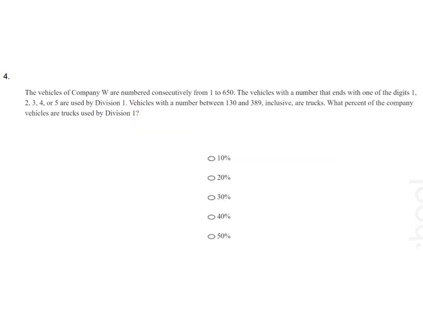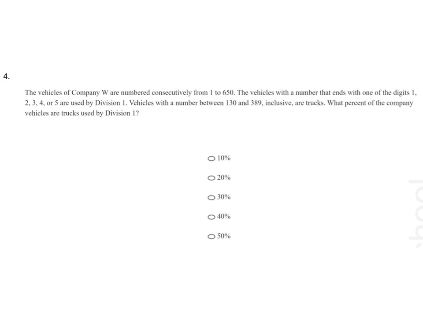We are in the fourth question. The vehicles of a company W are numbered consecutively from 1 to 650. The vehicles with the number that ends with one of the digits 1, 2, 3, 4 or 5 are used by Division 1.